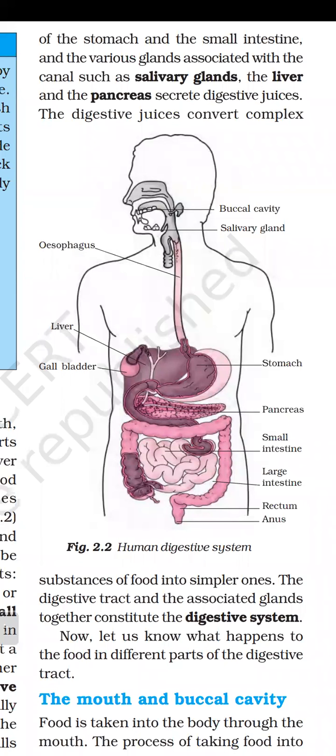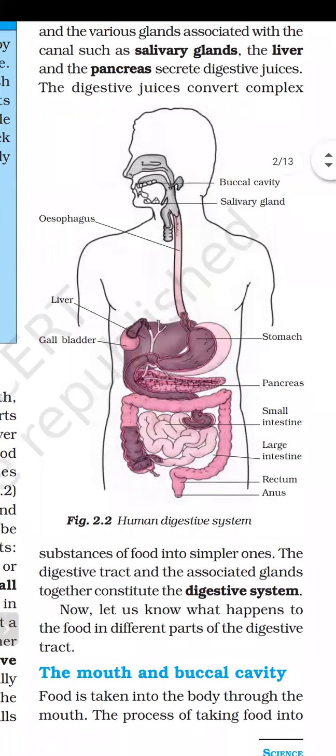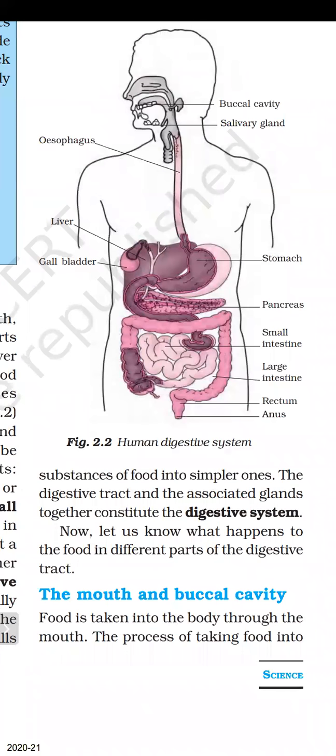The digestive juices convert complex substances of the food into simpler ones. The digestive tract and the associative glands together constitute the digestive system. So again, digestive system is also an important term. You can write this separately. So what is the definition? The digestive tract means the alimentary canal. You can also write alimentary canal and the associative glands.